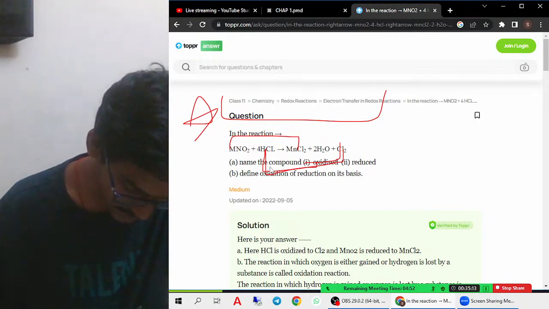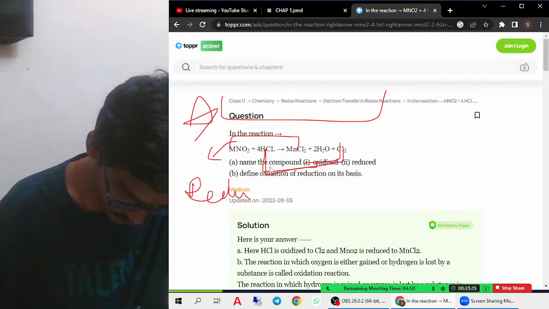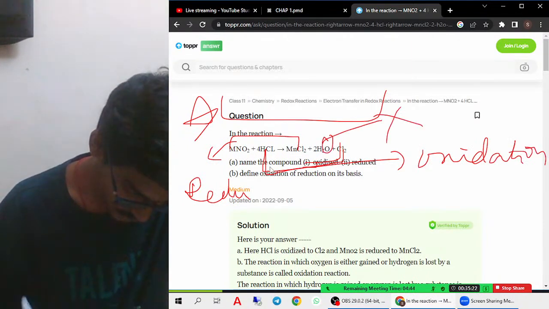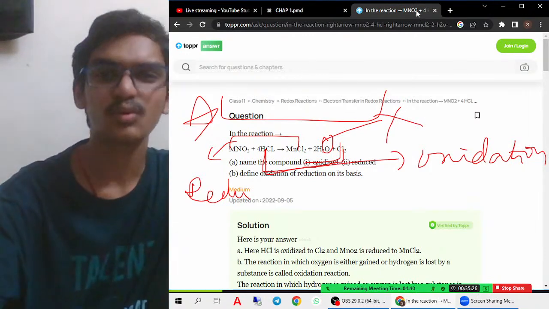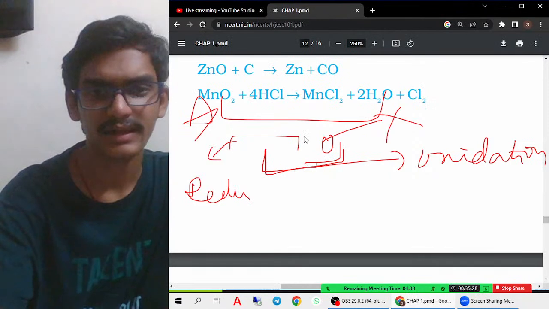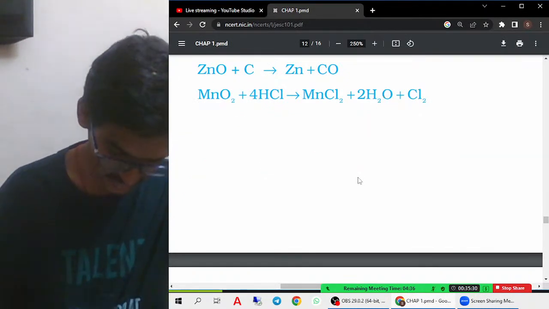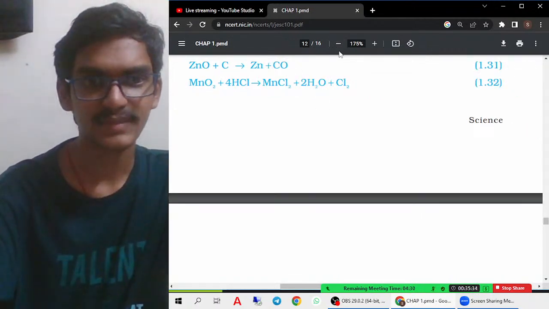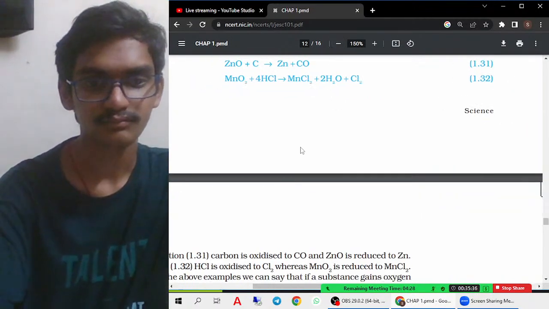This is the only difficult reaction: reduction, oxidation. This one only you have to remember. This water molecule is left out. H and Cl2, and Mn and Mn, you have to link like that. This is the only difficult reaction you have in the entire syllabus. Otherwise, all are simple, easy peasy reactions.